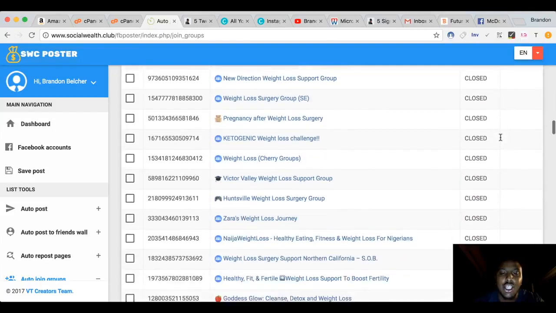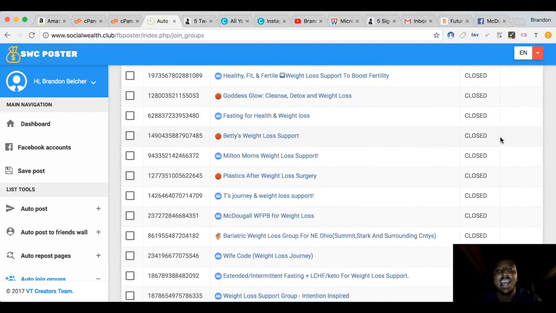Can you imagine what would seriously happen if you have an offer and post it into 200 Facebook groups on autopilot? You just click a button and it's going to post on autopilot. You would have more traffic to your website than probably some Facebook ads would even deliver to you, to be honest with you, unless you spend a few hundred dollars doing that. But you will have so much traffic, it will seriously blow your mind. That is the power of this very powerful platform that I have.